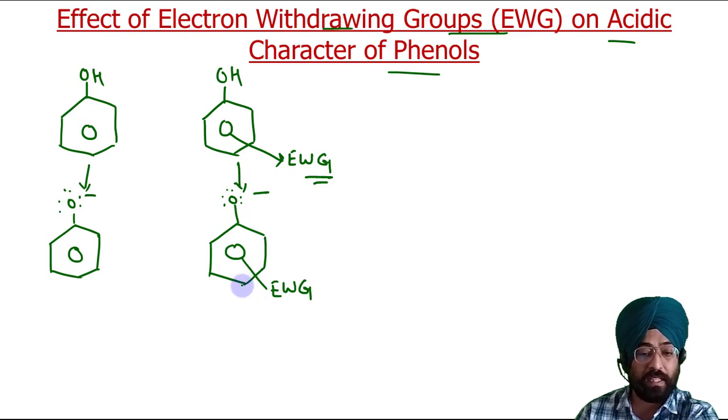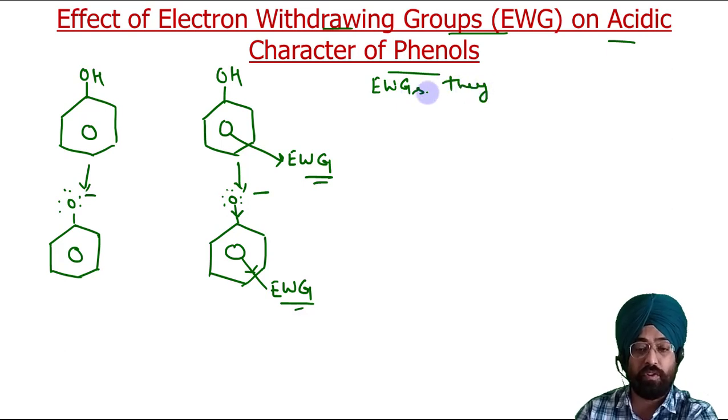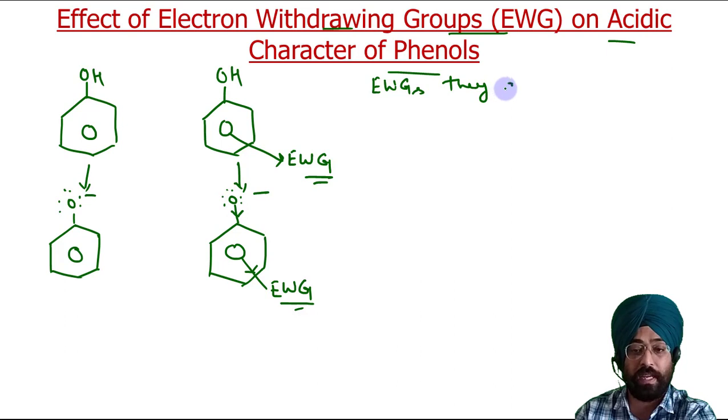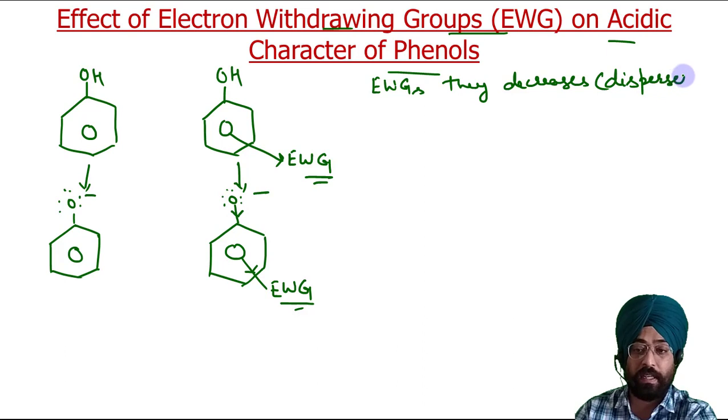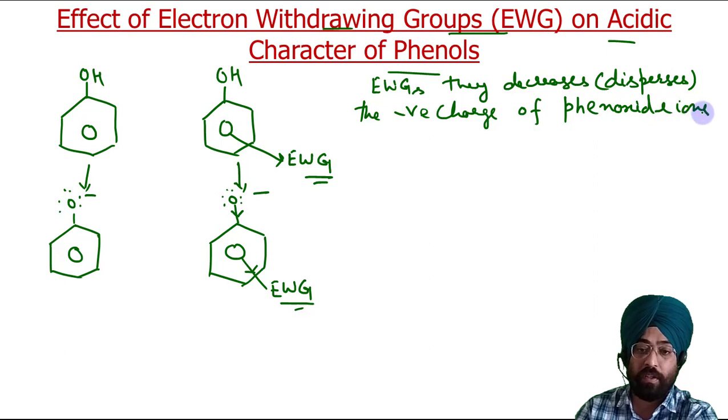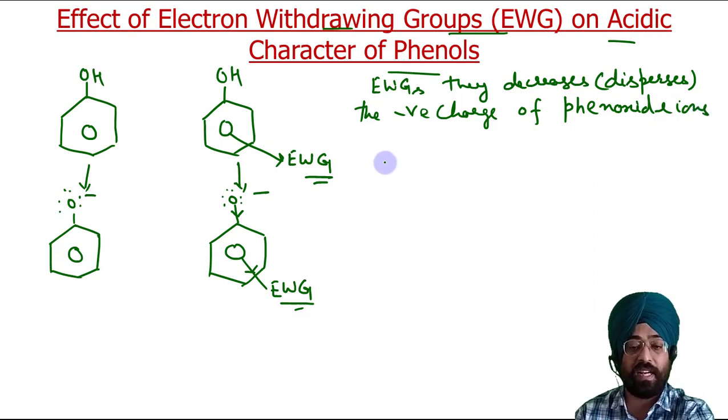Now you can see, as this is an electron withdrawing group, it attracts the electrons towards itself. So basically it decreases the electron density on the phenoxide ion. So we can say electron withdrawing groups, EWG is the abbreviation for electron withdrawing group, decrease or disperse the negative charge of phenoxide ions. So that means they will make the phenoxide ion more stable.